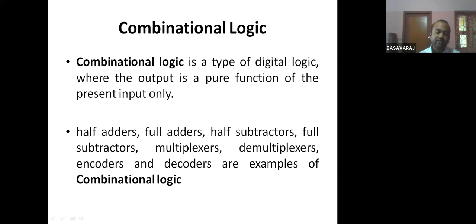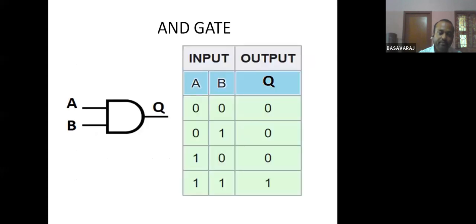Let us start with the basic AND gate. These are the very basic things that we have been studying since school days. Here you can have a 2-input AND gate or a 3-input AND gate. Right now I have chosen a 2-input AND gate, where A and B are the 2 inputs and Q is the output.